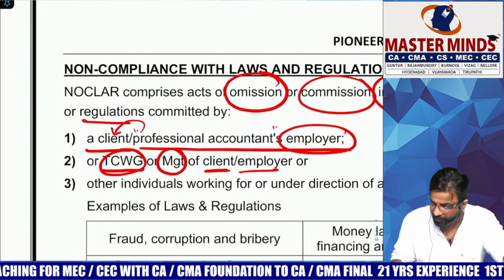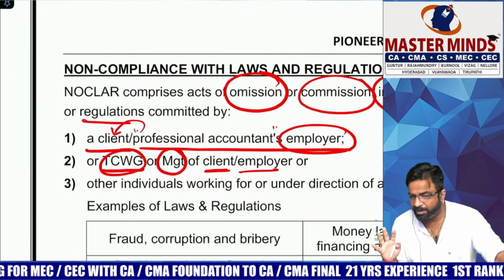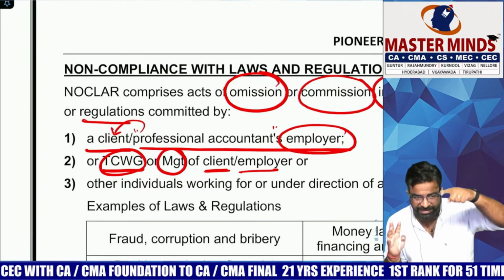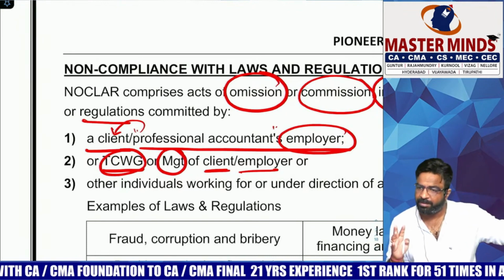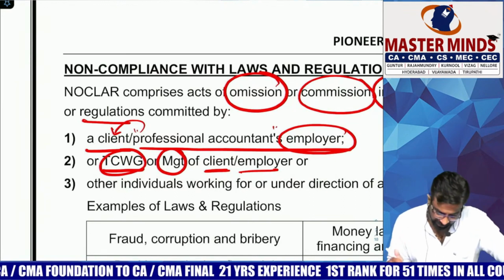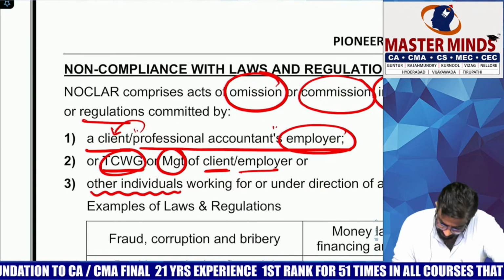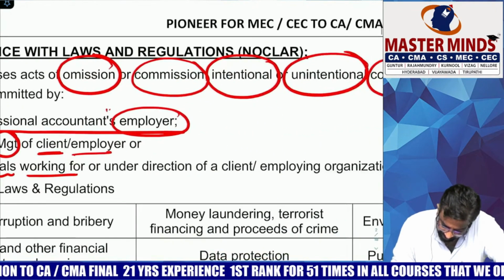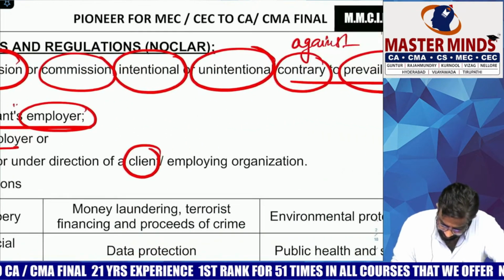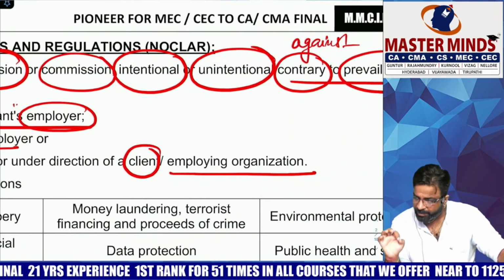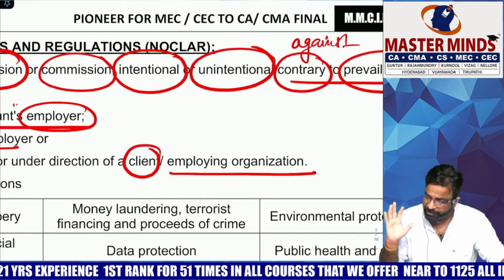Of whom? Client and employer. So four people are included here. What are the four people? Your client or your employer; the TCWG of your client or employer; the management of your client or employer; or any other individuals, meaning their employees who are working for or under the direction of your client and employer. Simple. So my question is: what you did, how you did, and who did it?